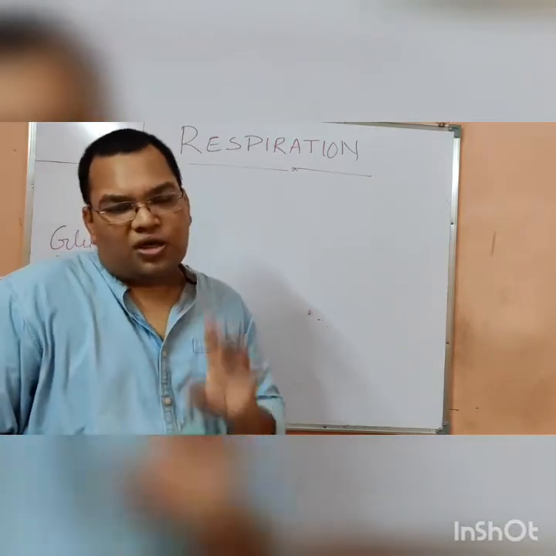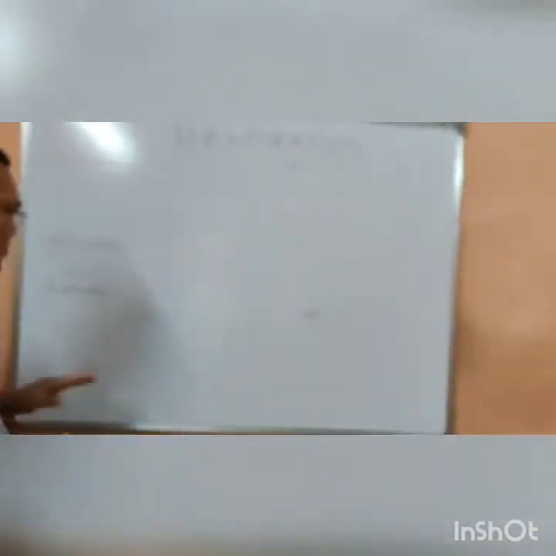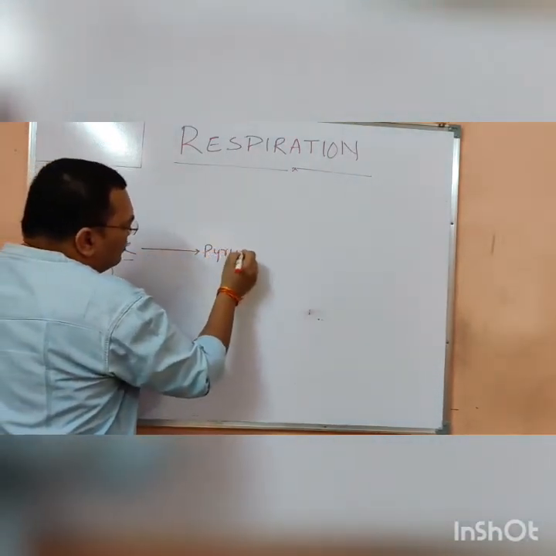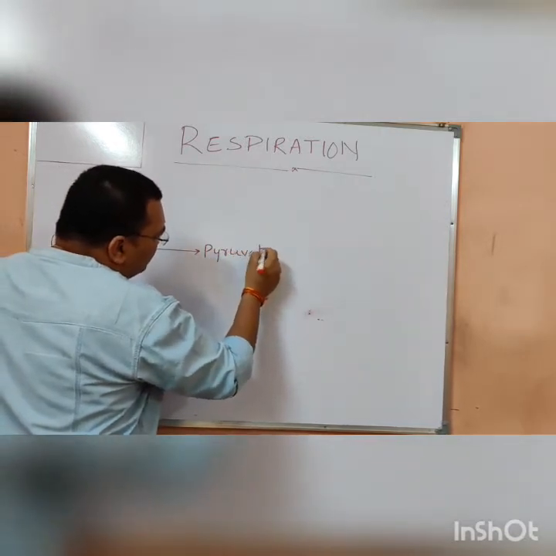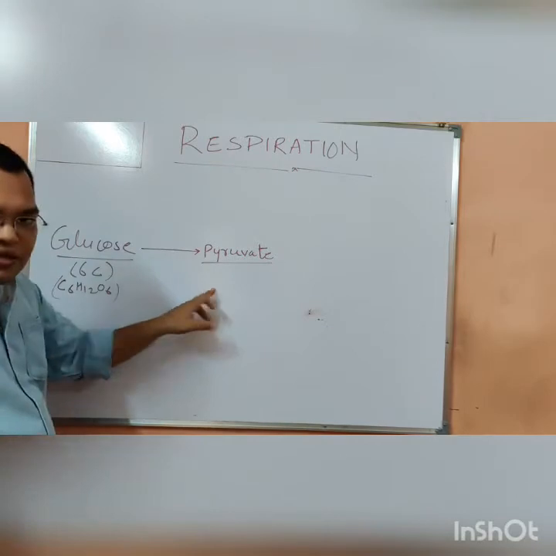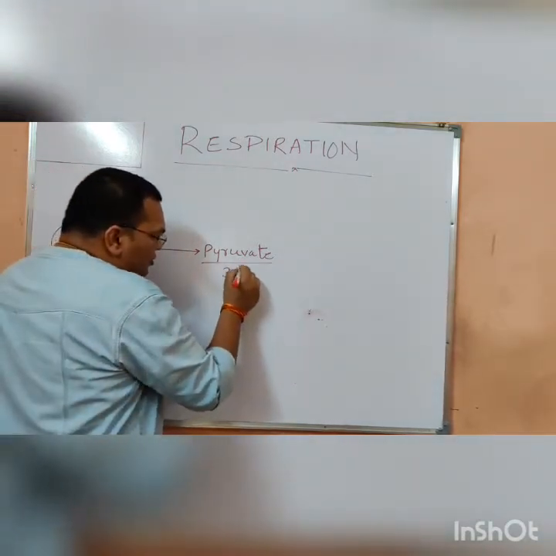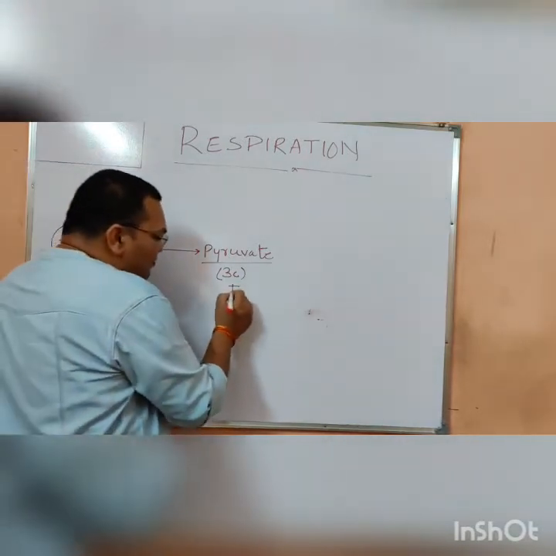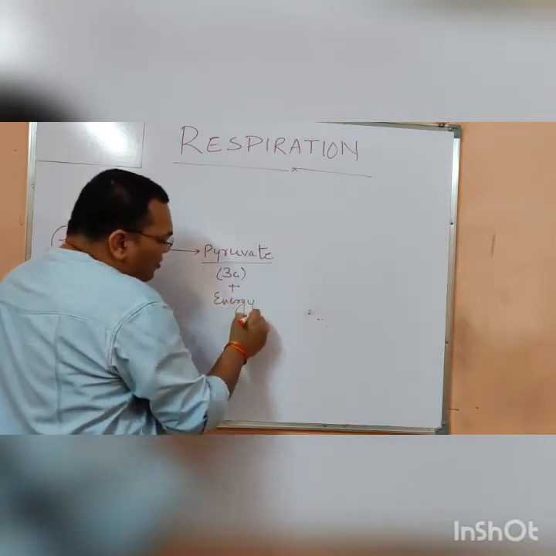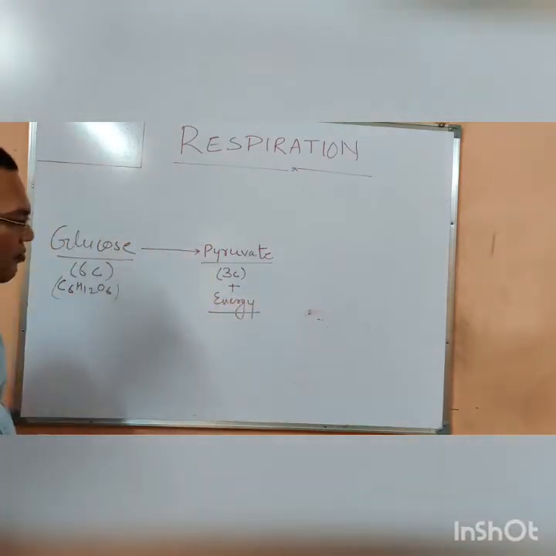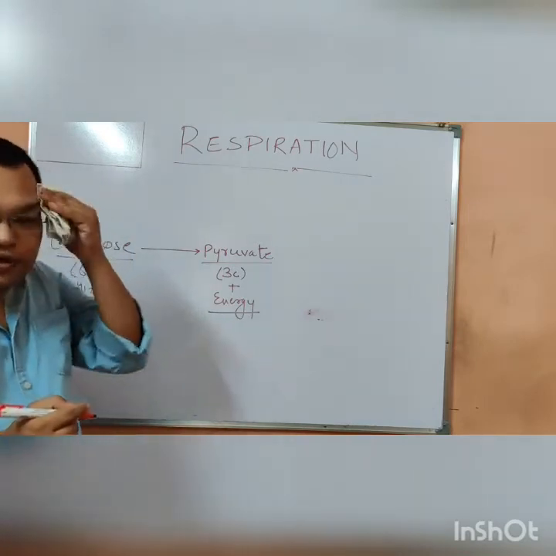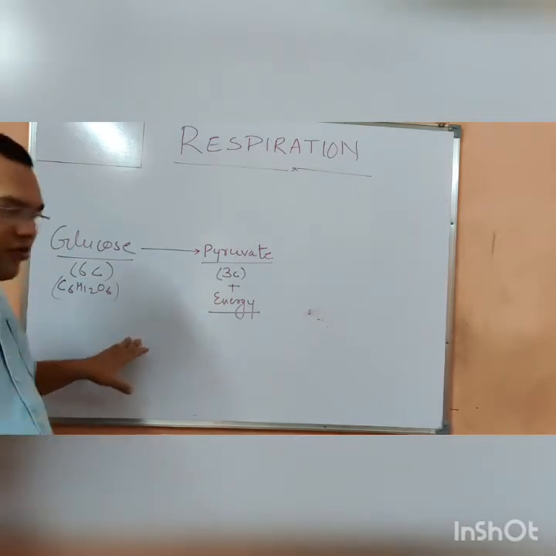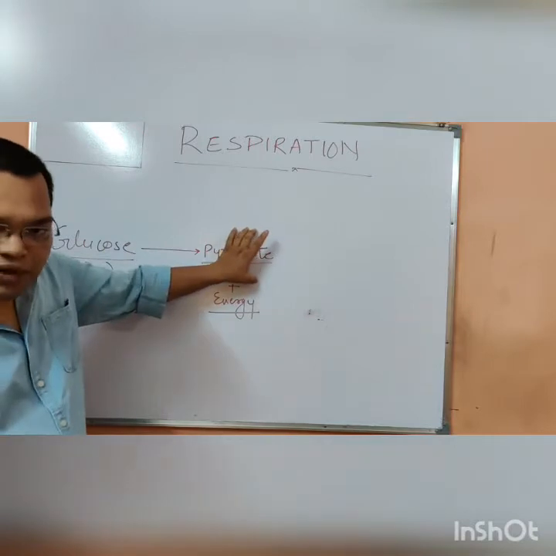Now, whether the organism follows the aerobic mode or the anaerobic mode, the first step occurs in all life forms. What is the first step? The first step is that glucose converts into pyruvate. Pyruvate is a 3-carbon compound, and energy is released. This is the first process in which glucose converts into pyruvate.